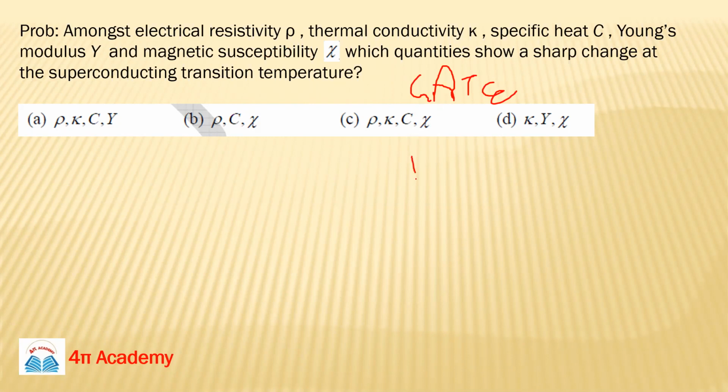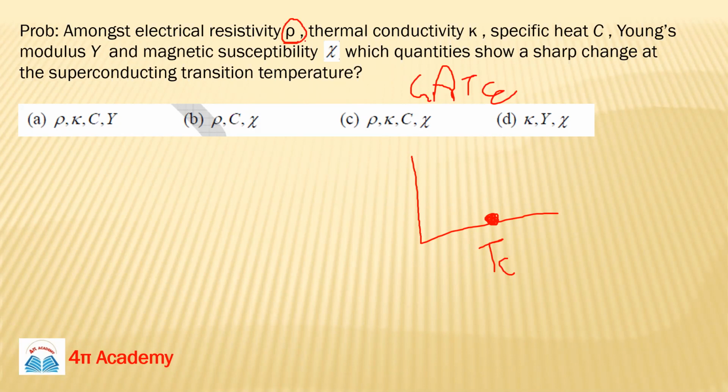Means they are asking, we have seen a few graphs. They are asking that at this temperature Tc, what are the quantities at which you see the sharp change? So let's start with rho, the electrical resistivity.